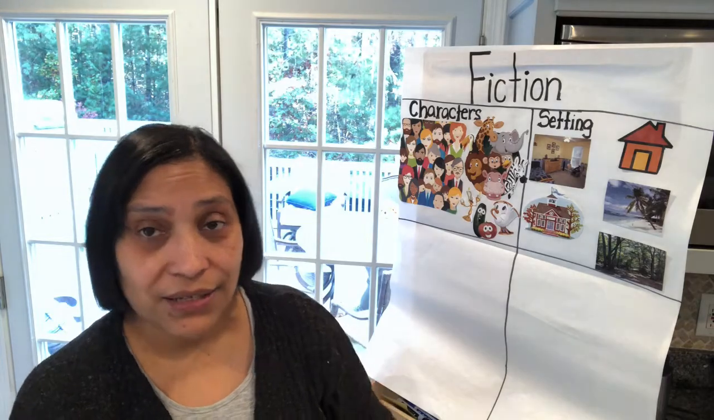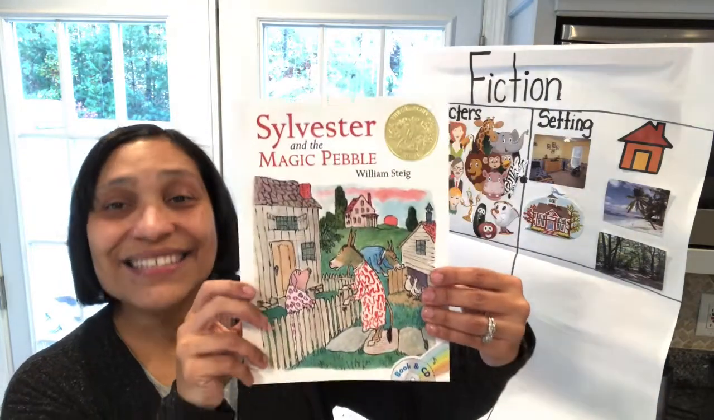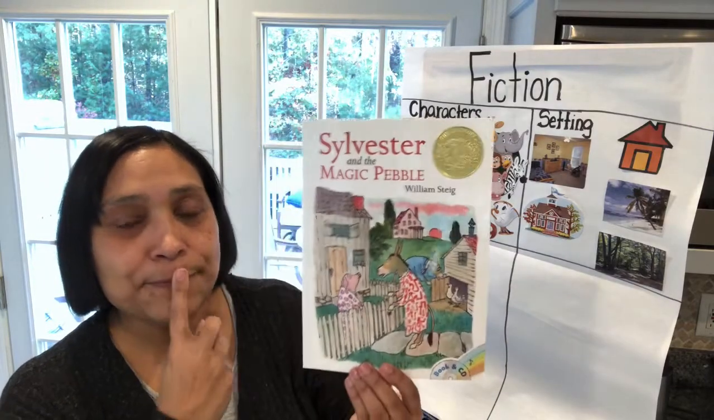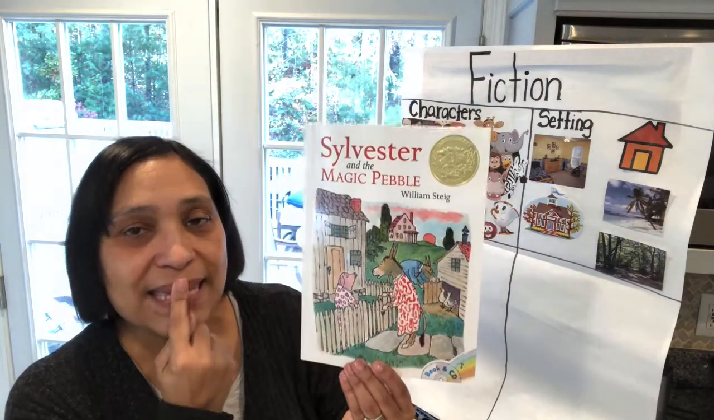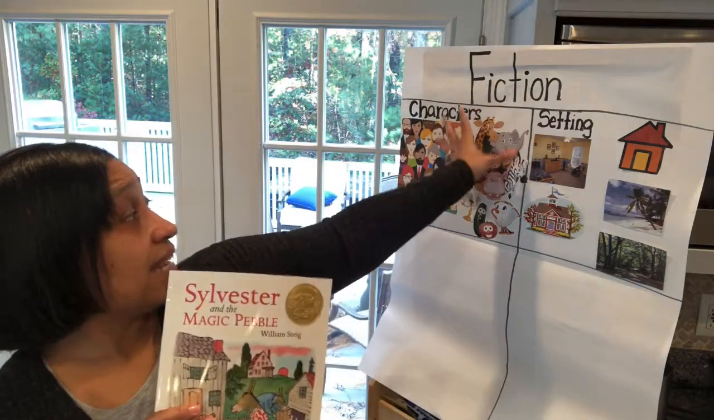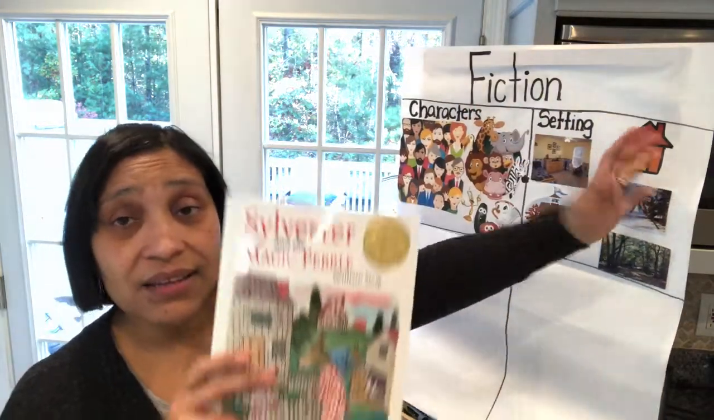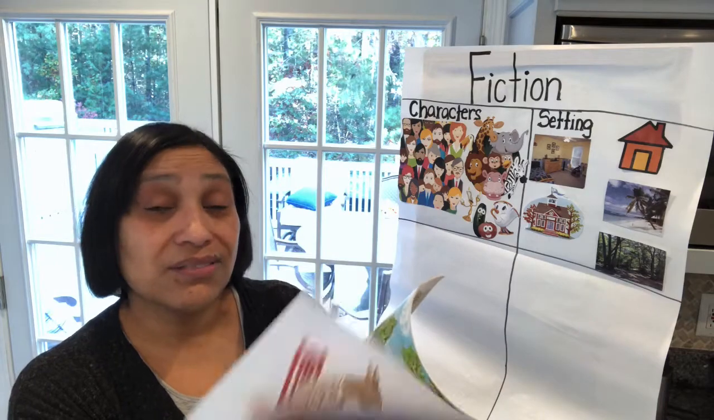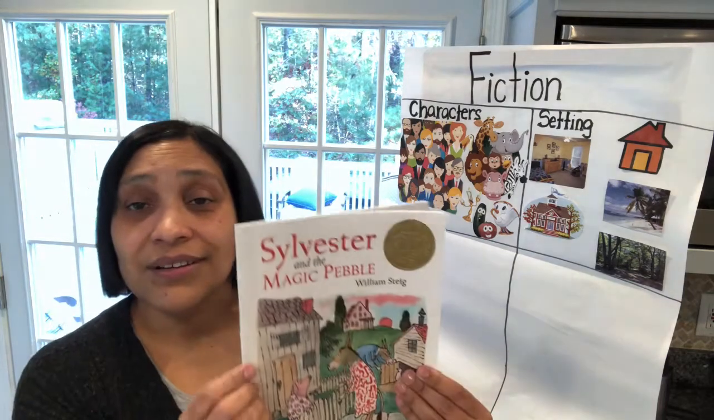Let's look at another book you've heard me read to you. Who is this? Sylvester and the Magic Pebble. Now let's think, can this book be fiction? Well, let's do our check. Does it have characters and setting? If it has characters and setting, then we know it's going to be fiction. Who are some of the characters in the story? Well, does this book have characters? Yes, who's a character?